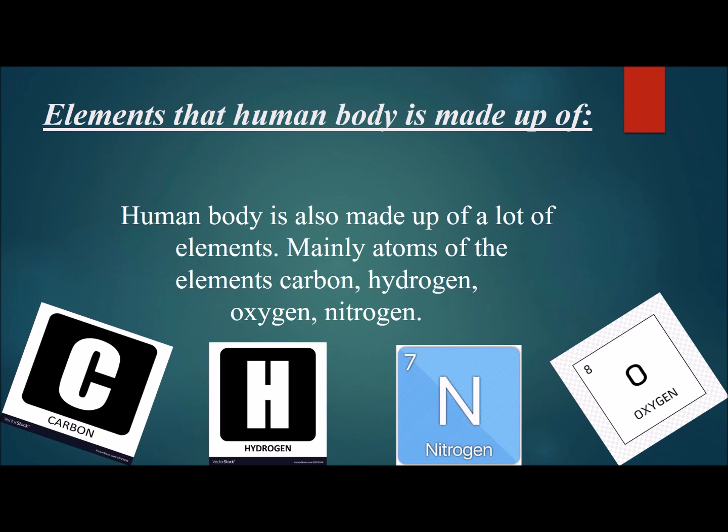Human body, we are also made up of atoms. And what are the elements that the human body is made up of? So the human body is made up of a lot of elements, and mainly the atoms or elements of carbon, hydrogen, oxygen and nitrogen.